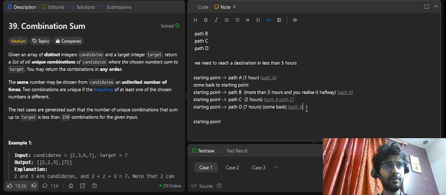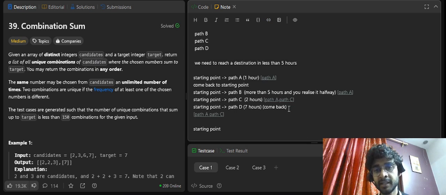Come back, and we have path A and path C as our answer, saying that the possible paths we can take to cover our destination in less than 5 hours are path A and path C. That means you are able to explore all the possibilities to get your solutions, right?